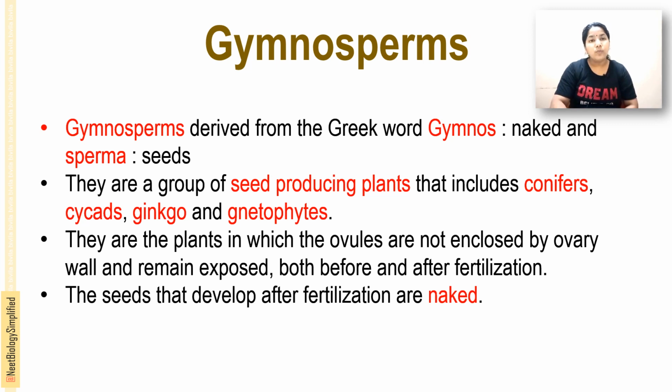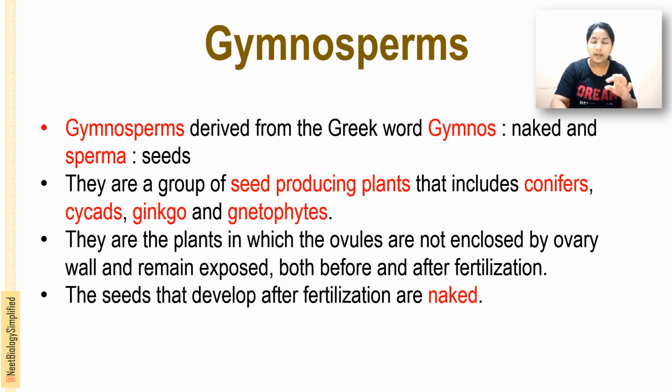They are a group of seed producing plants that include the conifers, cycads, ginkgo and gnetophytes. They are the plants in which ovules are not enclosed by the ovary wall and remain exposed. Their seeds or ovules are not covered before and after fertilization.